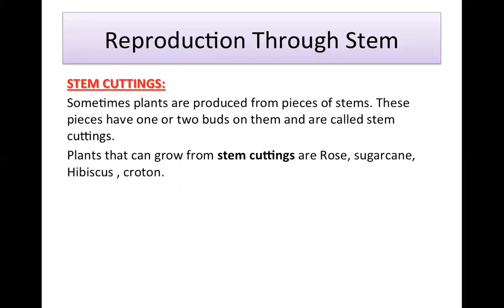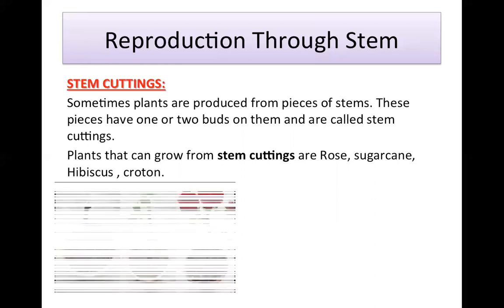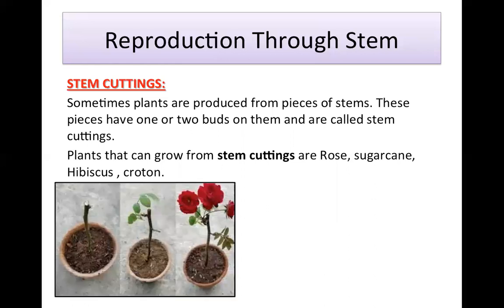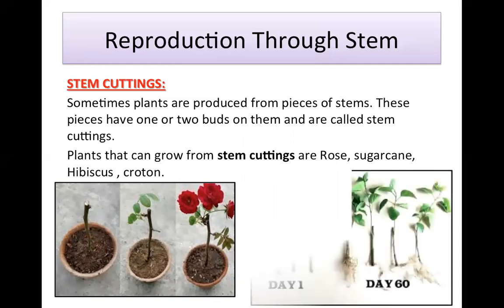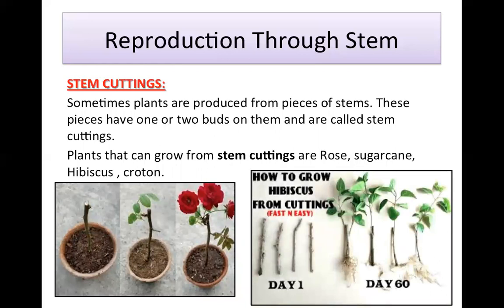Plants that can grow from stem cuttings are rose, sugarcane, hibiscus, croton. Here you can see a stem cutting has been taken and it has grown into a new plant. This is day 1, how to grow hibiscus from cutting, and this is day 60.